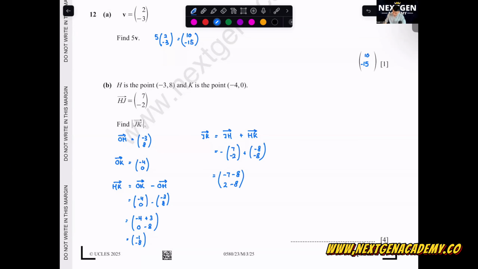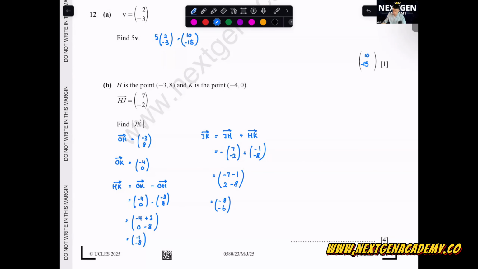Wait, sorry, you see, I also blur already. Negative 1. Why is it negative 8, negative 8, negative 1? Okay, so negative 7, negative 1, then 2, negative 8. Negative 7, negative 1, this will be equal to negative 8. 2 minus 8 will be minus 6. Everyone follow what you hear?